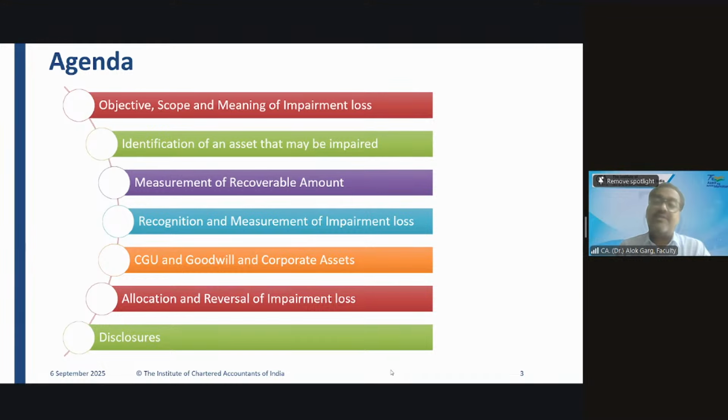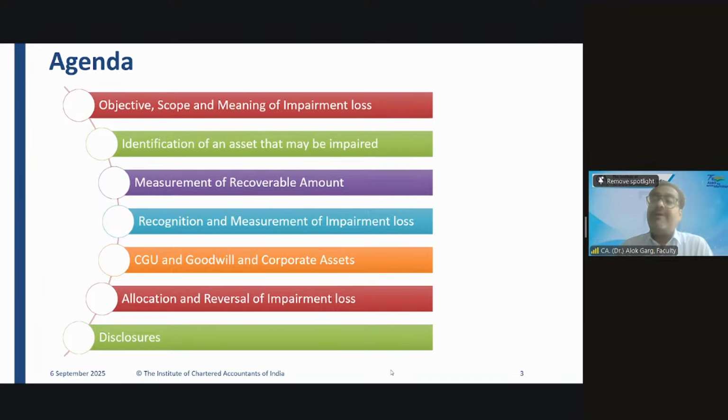Sir, if we are estimating cash flows and we have the valuation report issued by the valuer, or a projected report by the valuers, and the management themselves has also done some projection, which value should we consider? The valuer report or the management estimate? We need to consider the valuer report, the external report, because we have to give more weightage to the external evidence. So these are the cash flows we need to consider. We need to discount those cash flows using a discount rate, and then we will arrive at a present value of future cash flows.